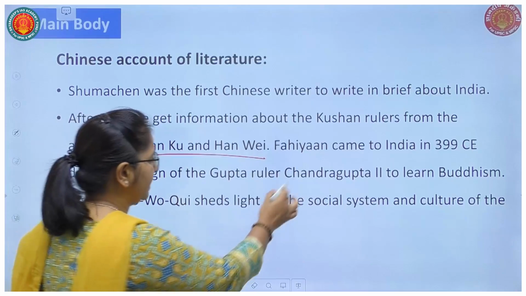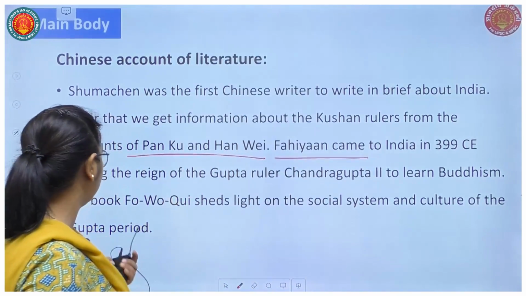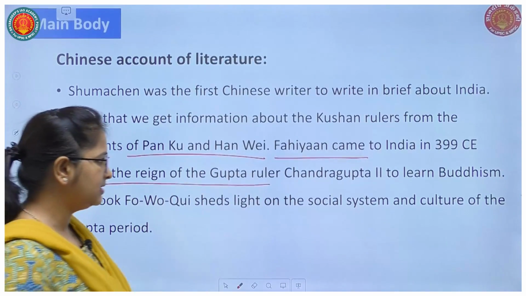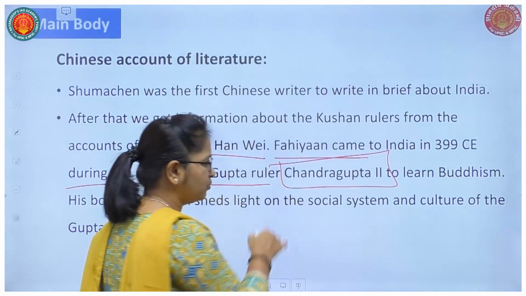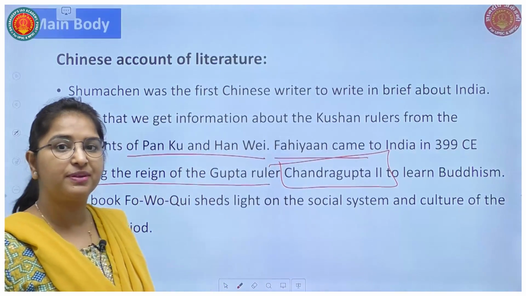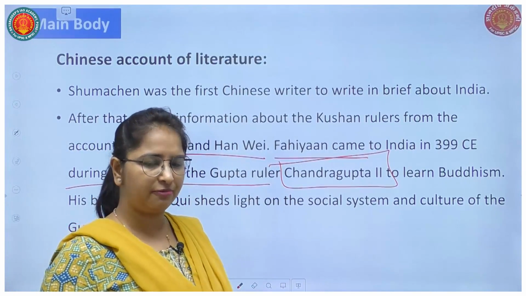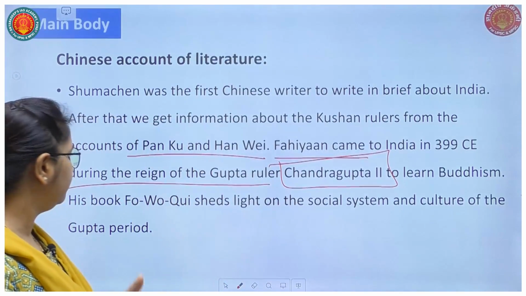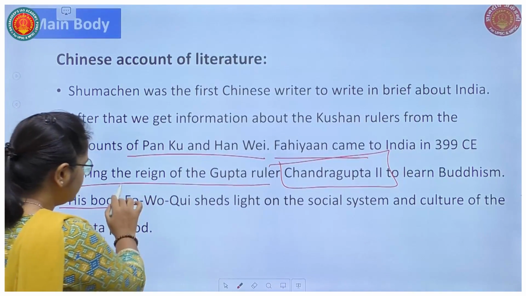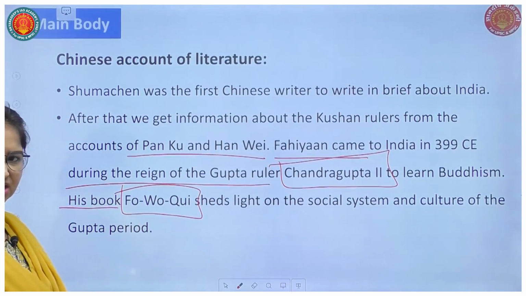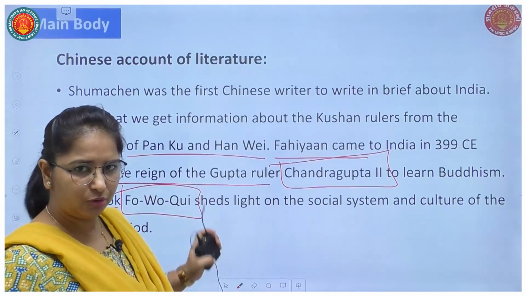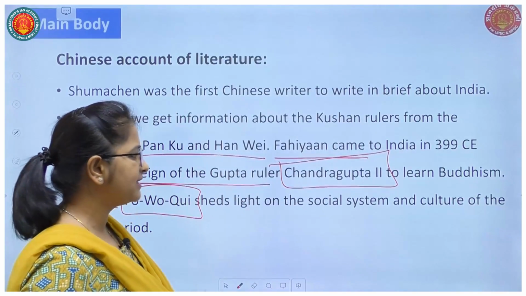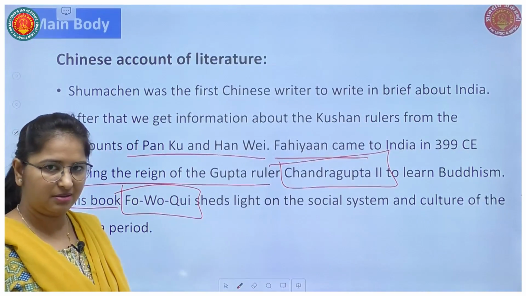Then Faxian came to India in 399 AD during the reign of the Gupta ruler Chandragupta II, also known as Vikramaditya. Why did Faxian come here? To learn Buddhism. His book was Fo Guo Ji. Mention the name of the book of Faxian also. This book sheds light on the social system and culture of the Gupta period.